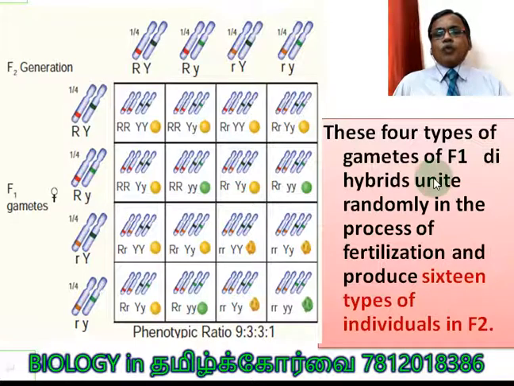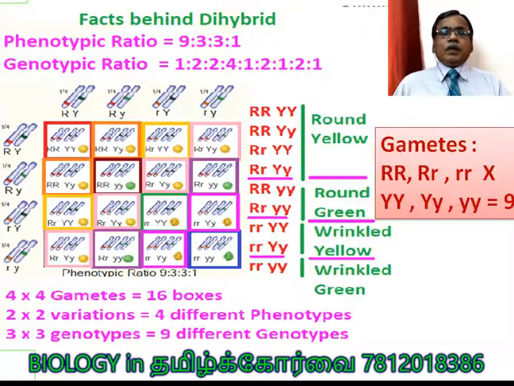These 4 types of gametes of F1 dihybrids unite randomly in the process of fertilization and produce 16 types of individuals. I told you it is not 16 types, but 16 boxes in the F2 generation. Now you can see the facts behind the dihybrid. Of the 16 boxes, there are 4 combinations of characters. What are the 4 types of phenotypes? 9 stand for round yellow, 3 stand for round green, another 3 stand for wrinkled yellow, and the last 1 stands for wrinkled green. 4 phenotypes.